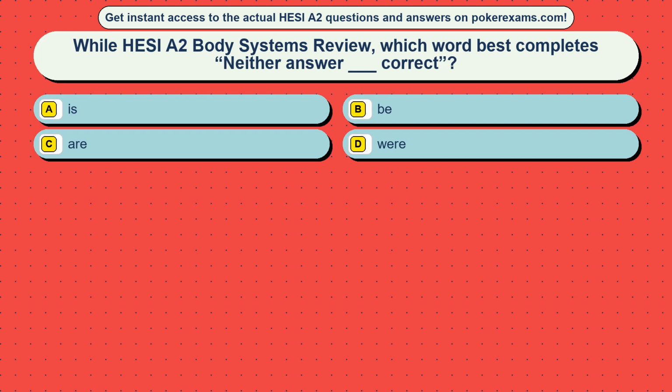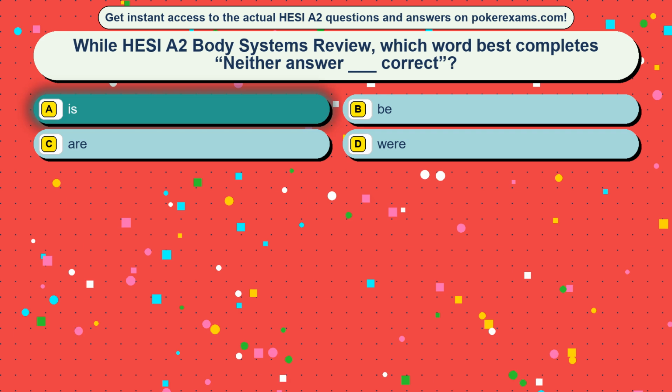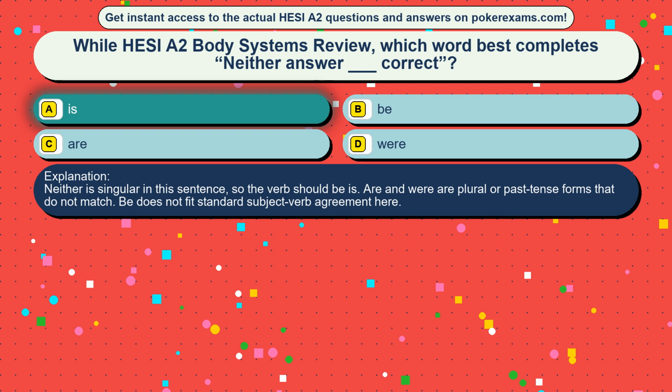Question 47. While HESI A2 Body Systems review, which word best completes "neither answer is correct"? Option A, is. Option B, are. Option C, be. Option D, were. The correct answer is option A, is. Neither is singular in this sentence, so the verb should be is. Are and were are plural or past tense forms that do not match. B does not fit standard subject-verb agreement here.